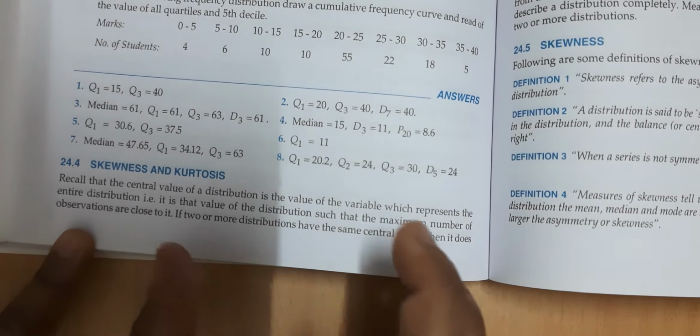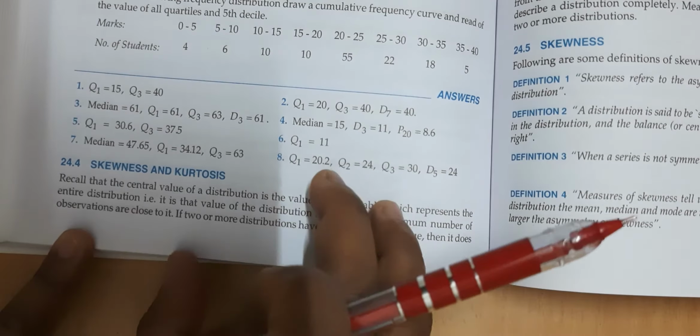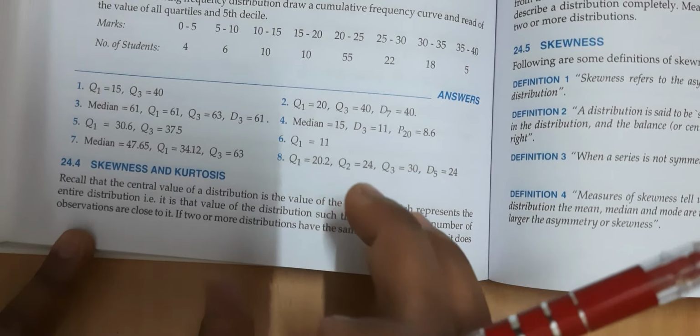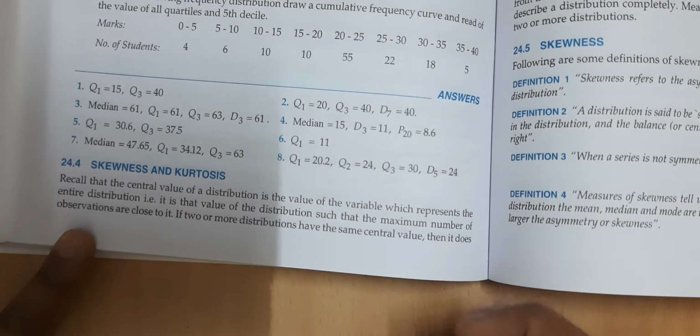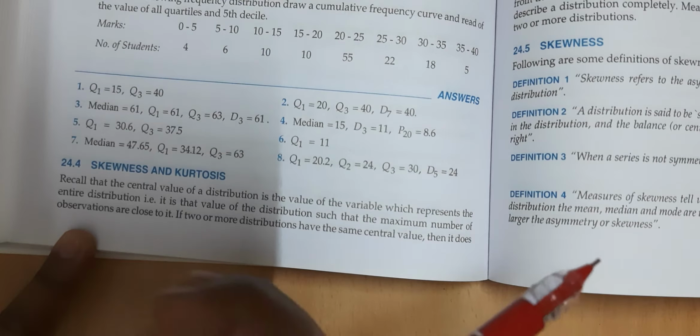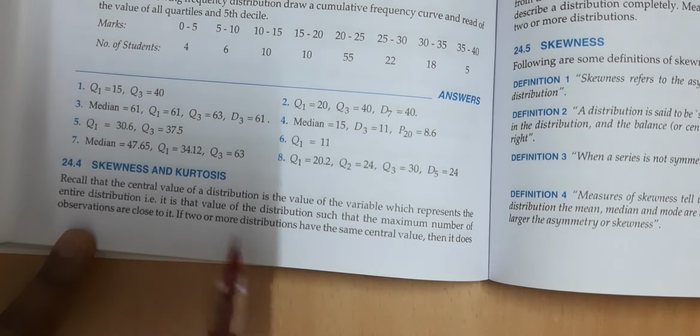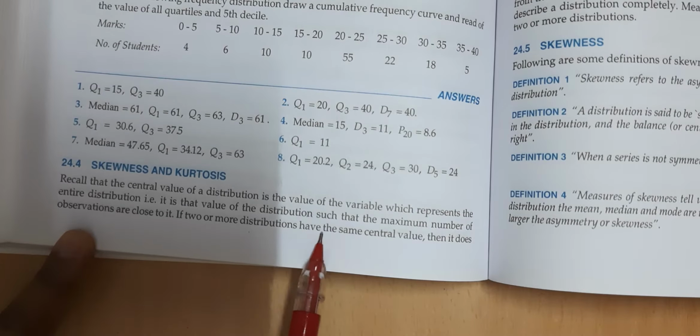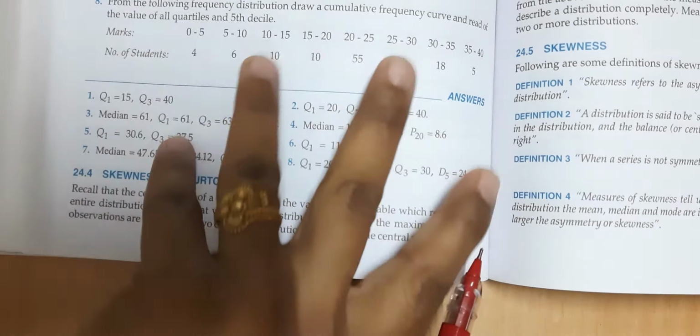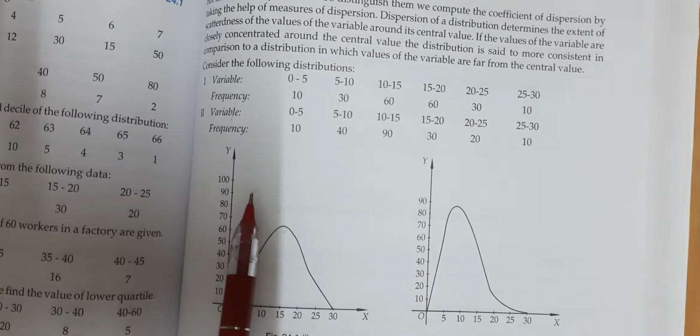Means central tendency, measure of central tendency. This mean, median, mode is just a central value which gives us a rough idea about the distribution. So if two or more distributions have the same central value, then it does not mean that they are alike.